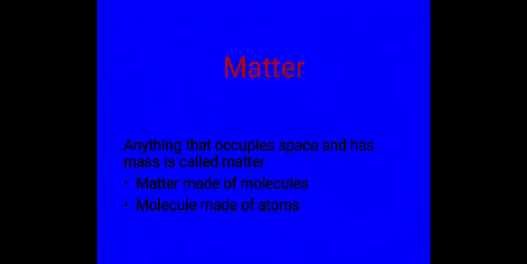This matter is further divided into three types. Why three types? It depends upon the arrangement of the molecules in the matter. Depending upon the arrangement of molecules, there are three types of matter: solid, liquid, and gases. So let's see one by one the features and characteristics of solids, liquids, and gases.